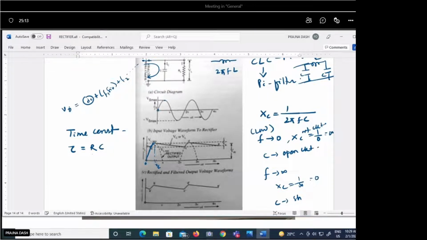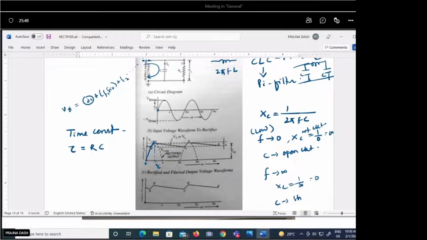And what will be the maximum voltage across the capacitor? That will be the peak value of the input waveform, that is Vmax. Up to this peak value it will get charged. Then when the voltage starts decreasing, the capacitor will discharge a little bit, because the voltage across the capacitor is more and the applied voltage is decreasing. So obviously it will discharge.